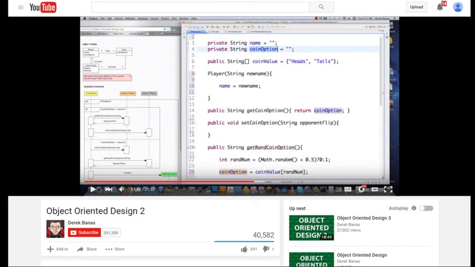The next example comes from a video by Derek Banas from a few years ago. It's this whole series he has on object-oriented design. There are 11 or so videos, but this code comes from the second one of those. To be fair to Derek, his other videos on programming, his more recent ones I've seen, are actually quite good. But this series is terrible because of just the nature of what he's trying to teach. It's just disastrous. So in this example, he is writing a coin flipping game.